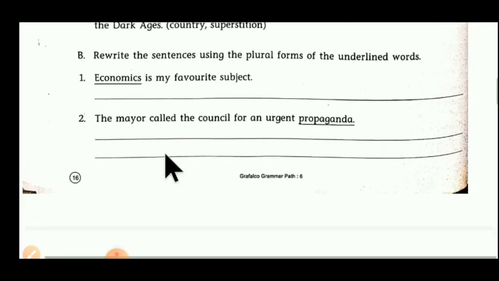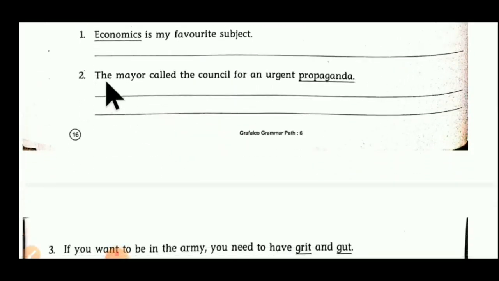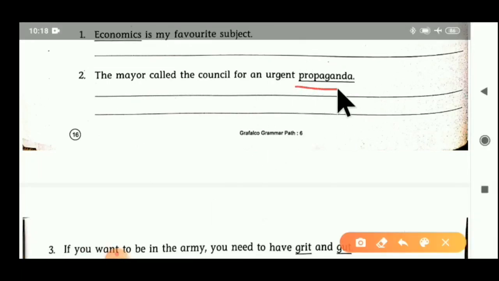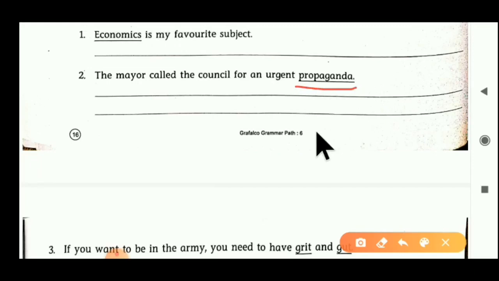Now we see the second sentence. The mayor called the council for an urgent propaganda. Here propaganda is used as a singular noun. We have to convert it into plural form, and make other changes in the sentence if needed.